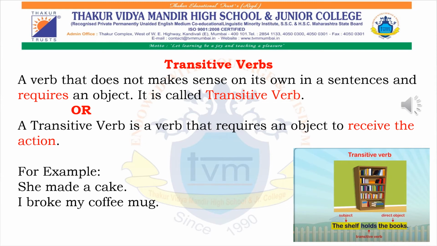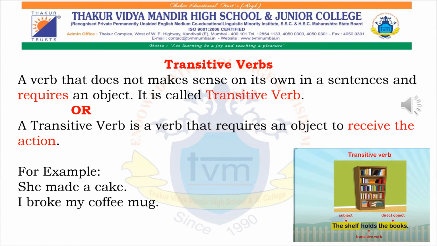Please pay attention. I will give you four different definitions, and whichever is easy for you, you can take it. The first one: a verb that does not make sense on its own in a sentence and requires an object is called a transitive verb. Very simple to understand. That means in a particular sentence, a verb alone will not make any sense unless and until it has an object.